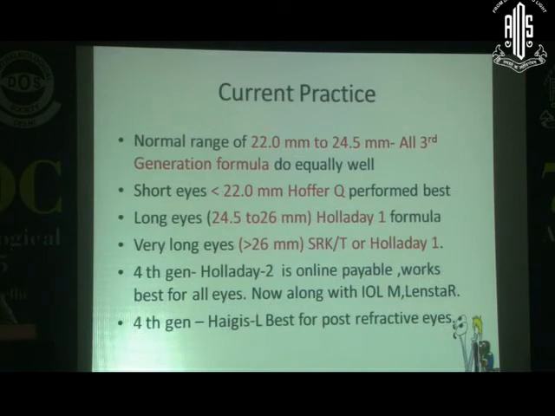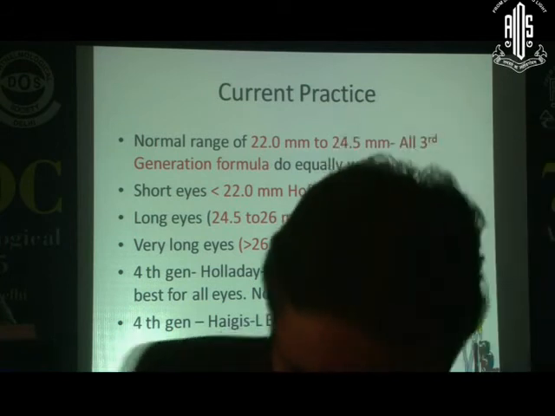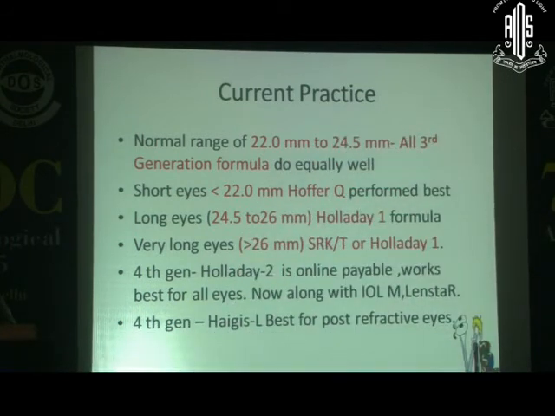So, in current practice, what we are doing, this is a very important slide. In the normal range of the axial length, 22 to 24.5, all third generation formulas work well. It means whether you are doing Holladay 1, Hoffer Q, or SRK-T, all work very well in the normal range. But in a short eye, less than 22, the Hoffer Q performs the best. In long eyes, 24.5 to 26, the Holladay 1 works well, and in very long eyes, more than 26, SRK-T works very well.